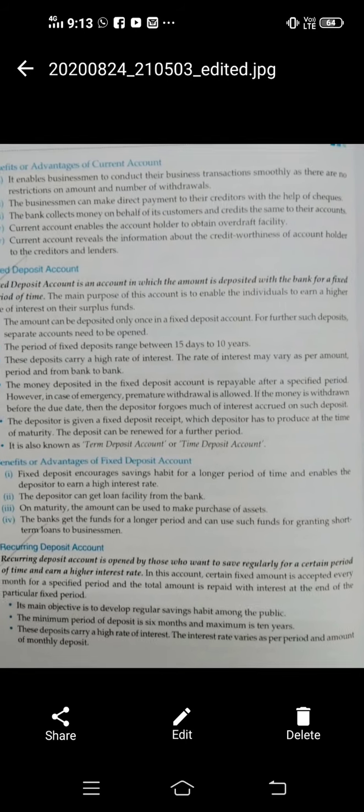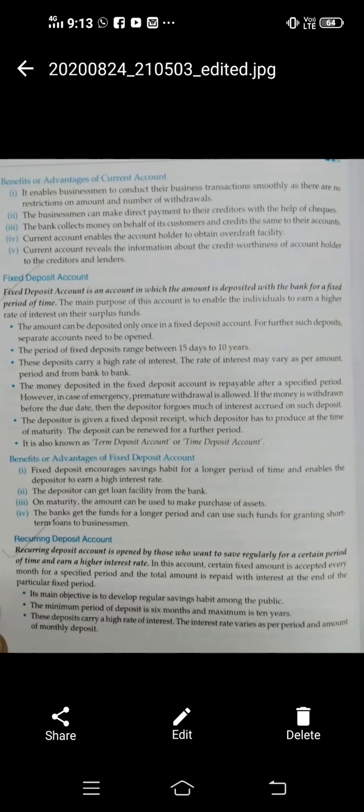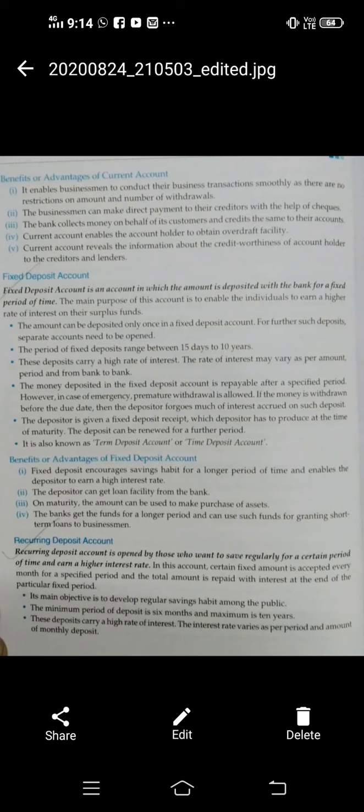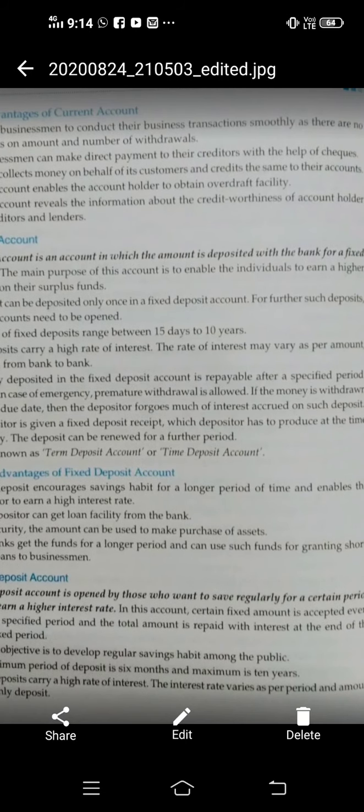The money which is deposited in a fixed deposit account is repayable after the specified period. After a specified period means, suppose you have taken a FD for 2 years, so only after the specified period, that is 2 years, the amount will be repayable with interest. But in case of emergency, suppose you need money for education, for a wedding or any other medical emergency, you can do premature withdrawal, it is allowed.